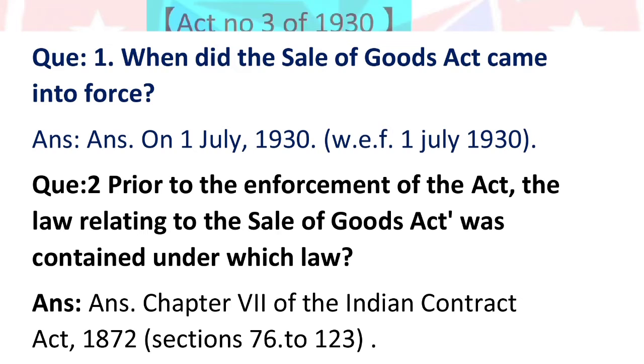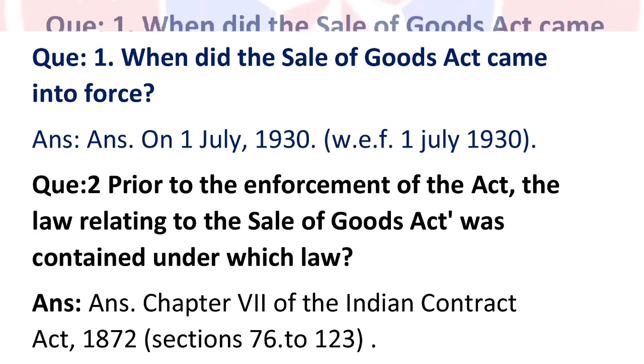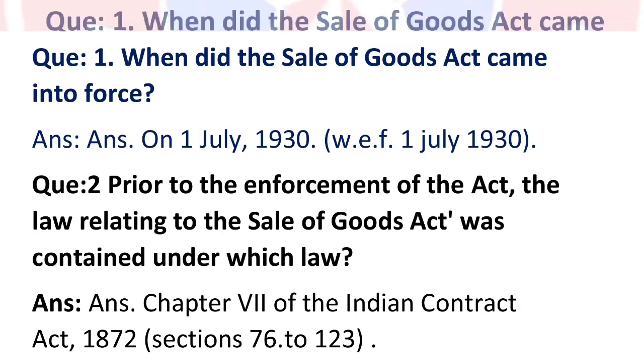Next question. Prior to the enforcement of the Act, the law relating to the Sale of Goods Act was contained under which law? Before the enforcement of the Act, the law relating to the Sale of Goods Act was contained under the Indian Contract Act 1872, Chapter 7, Section 76 to 123.